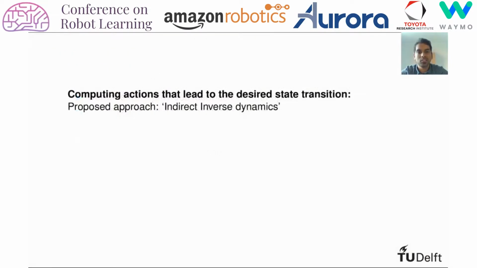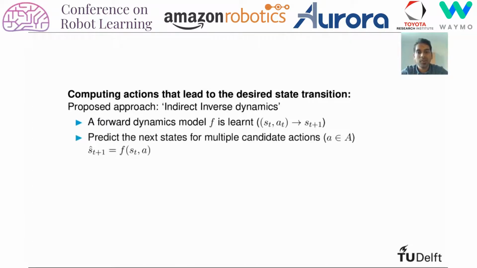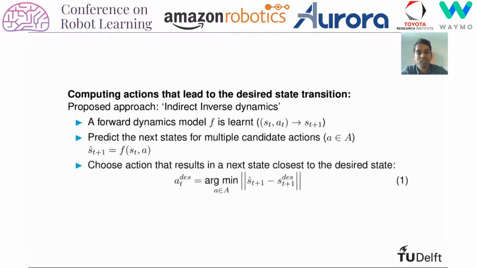To compute these actions that lead to the state transition, we propose using an indirect inverse dynamics method in which actually a forward model is used and learned. We predict the next states for multiple candidate actions using this forward model and then choose the action that minimizes the deviation from the desired state. With this indirect method, we avoid any infeasibility issues that typically arise in inverse dynamics, as well as work in partial state dimensions, which can many a times be the case when the desired state is in partial state dimensions.